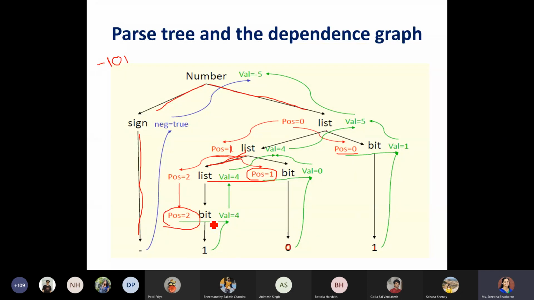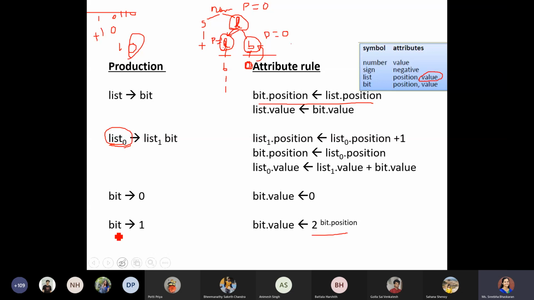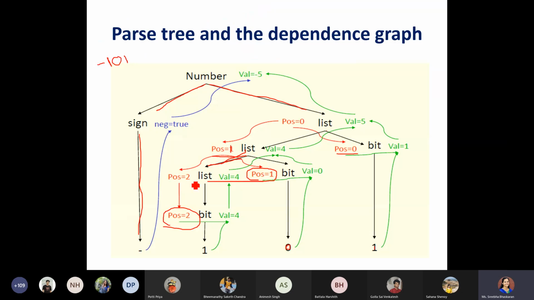Now we are coming to the last part, which is the leaf node part. So bit gives 1. Whenever we have bit 1, we are going to calculate 2 to the power of bit position. The bit position is 2 here, so 2 to the power of 2 gives us the value 4.